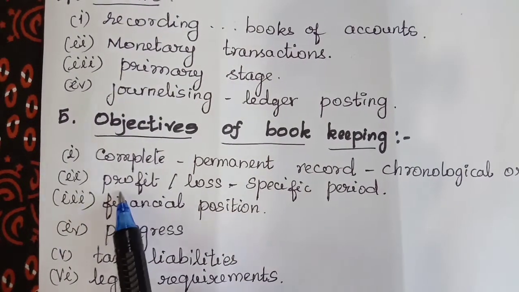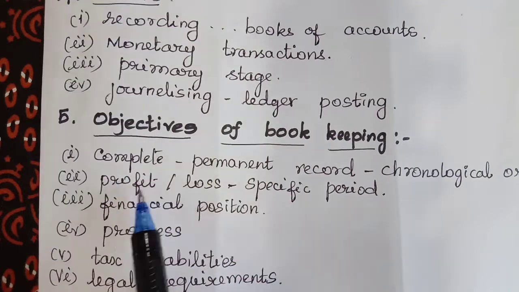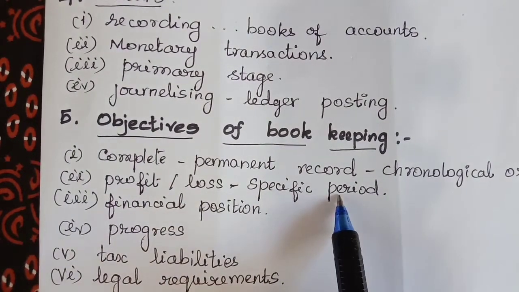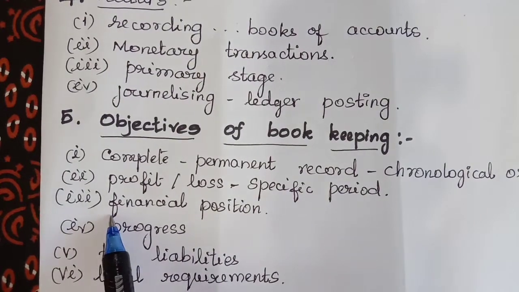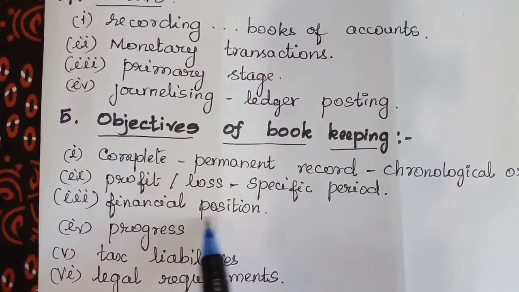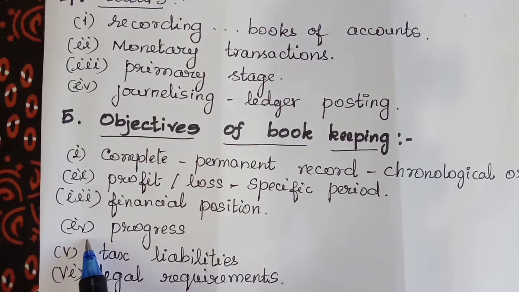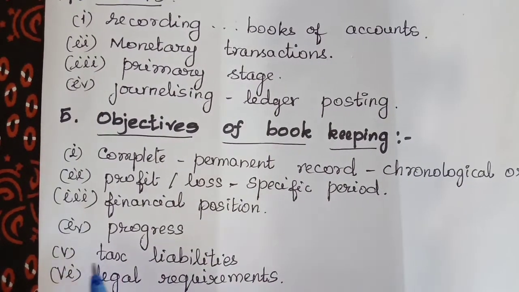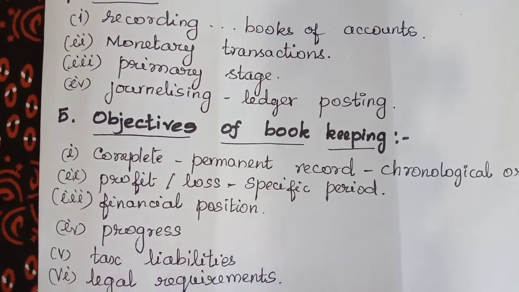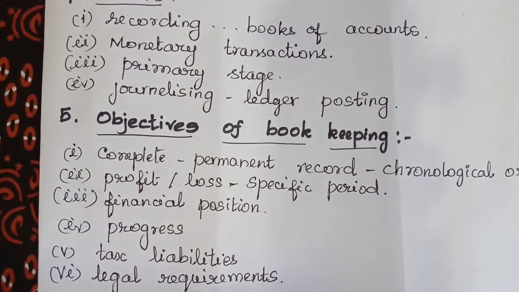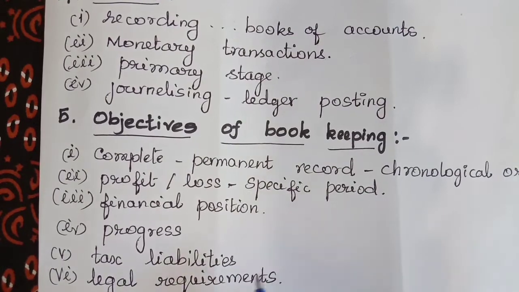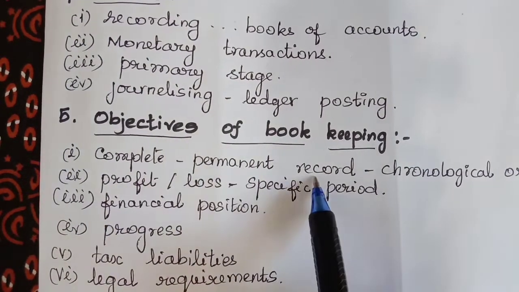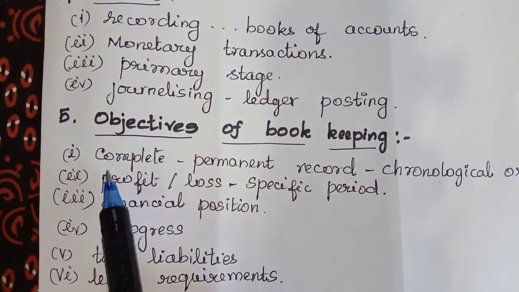Second objective is to facilitate ascertainment of profit or loss of the business during a specific period. The third one is to facilitate ascertainment of financial position. Fourth one is to know the progress of business. Fifth one is to find out the tax liabilities. Sixth one, to fulfill the legal requirements. Now let us see in detail what is complete permanent record and chronological order.